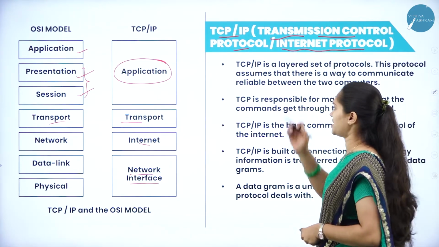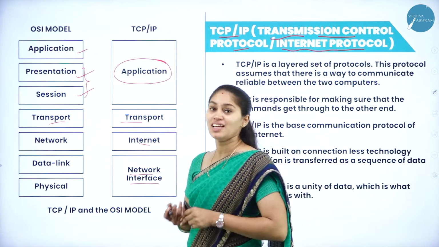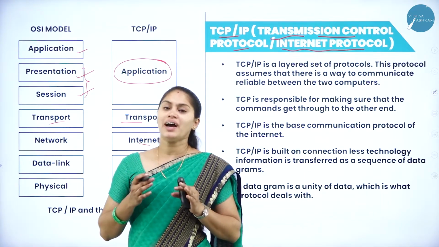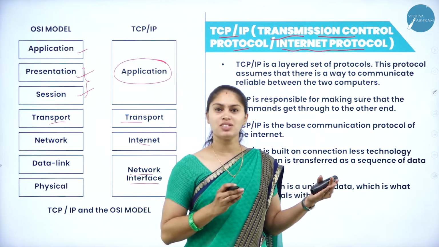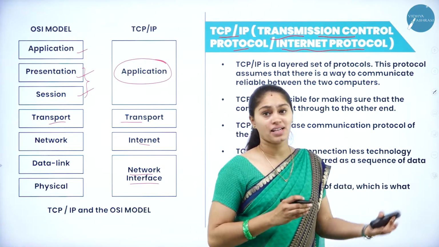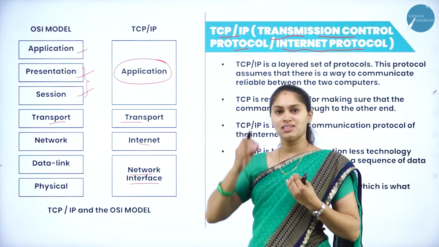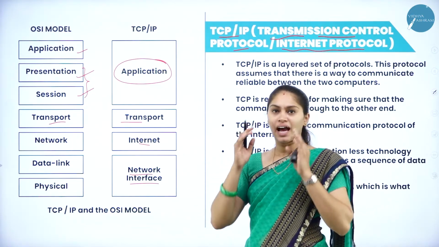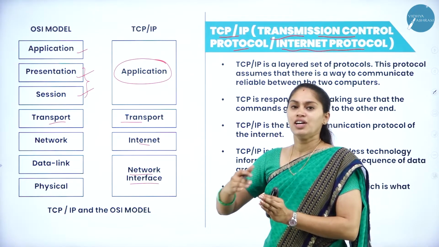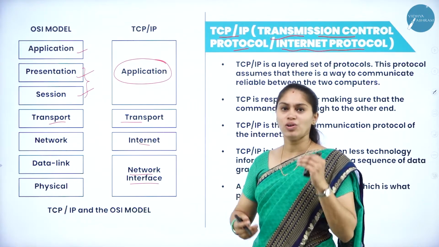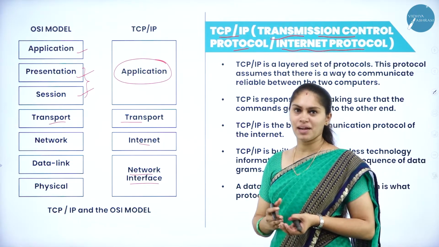So now we'll see about this TCP/IP. As we all know, whether it is the OSI reference model or the TCP/IP model, the main concern is what? In order to have reliable communication from one computer to another computer system, mainly we are establishing a communication between the two computer systems that must be reliable. That means if I'm sending some data and information, I must make sure that the data is sent from source to destination without changing anything in between. So for that purpose we have the OSI reference model as well as the TCP/IP reference model.